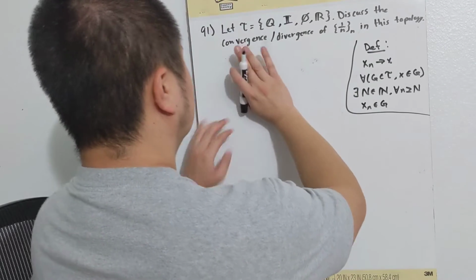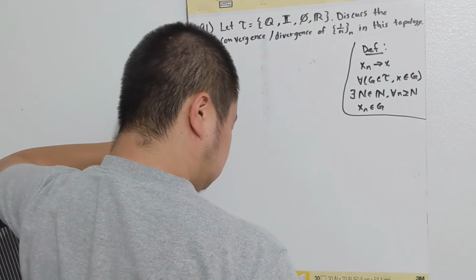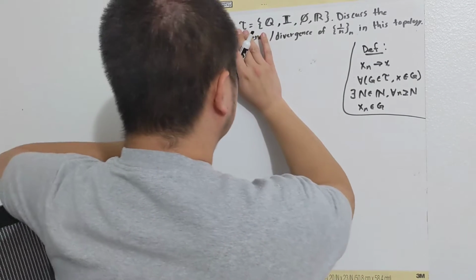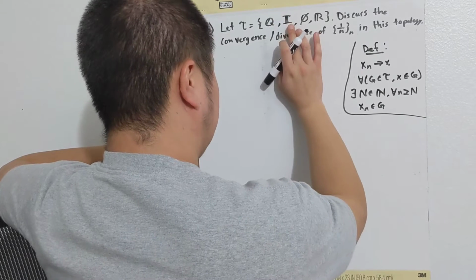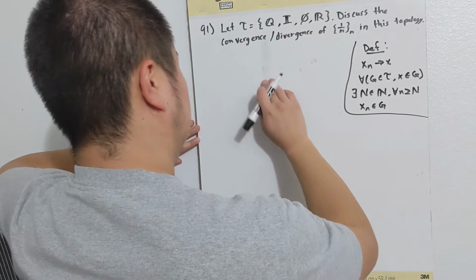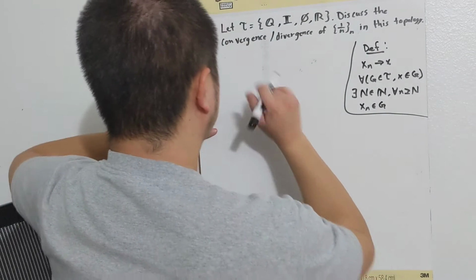91. Let the rationals, irrationals, empty set, and the reals be in tau. Discuss the convergence or divergence of 1 over n within this topology.